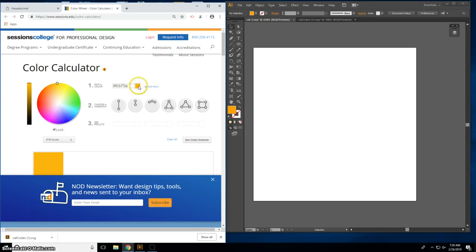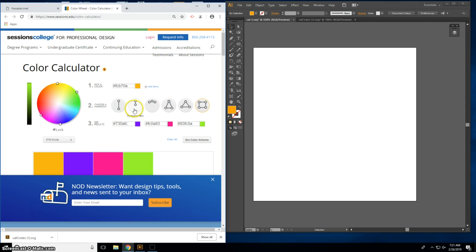So this is going to be my main color, and from that main color the color calculator is going to generate some color harmonies for me. Now, if you're a graphic designer, you will often use color harmonies to create a nice color balance in the illustrations that you are creating. Okay, so that's really the purpose of this color calculator.